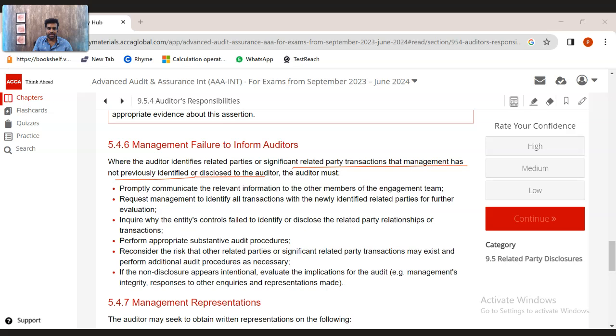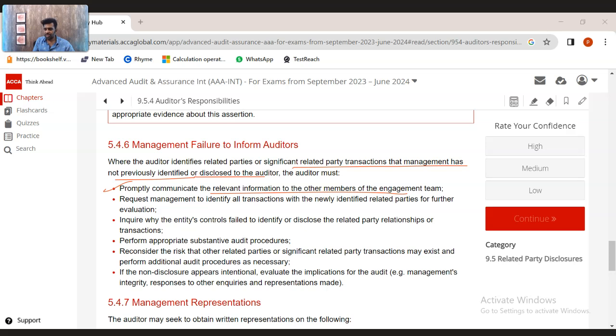So the question is intention. Why are they hiding the fact? If there are related party transactions and they have not identified them, why are they hiding the transaction? What is the intention? That skepticism should be there in your mind. That question should be there in your mind. You should promptly communicate the relevant information to all other engagement team members to be skeptical.